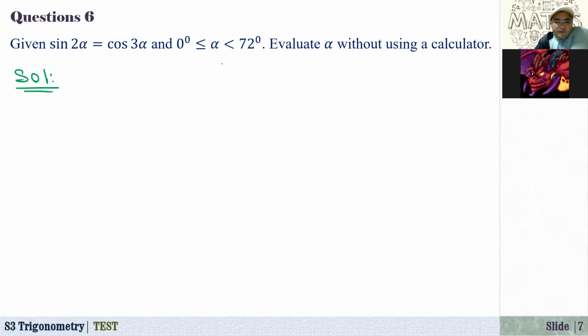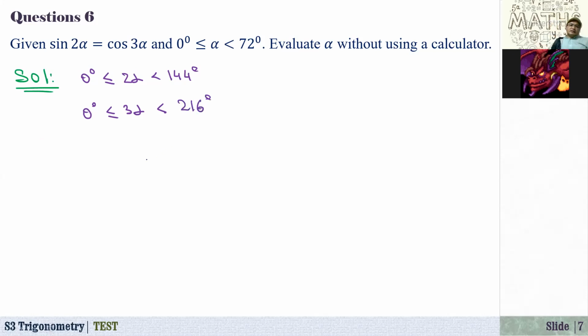Solution. Since alpha is between 0 and 72, if you multiply by 2, here we have 2 times 0, it is 0. I just multiply also by 2, 2 alpha less than 2 times 72, that's equal to 144 degrees. And how about if you multiply by 3? Here we have 0 less than or equal to 3 alpha less than 3 times 72, that's equal to 216 degrees.